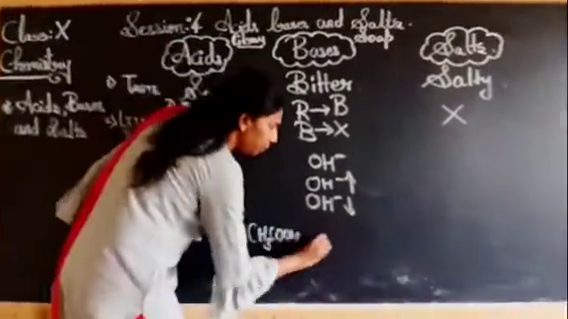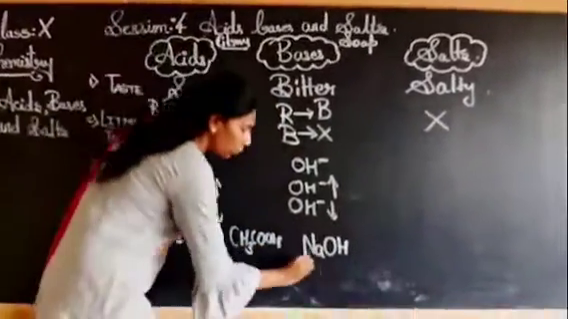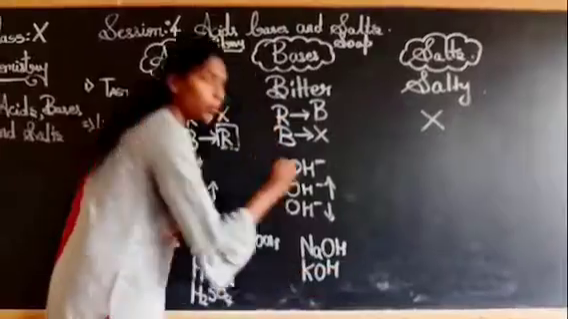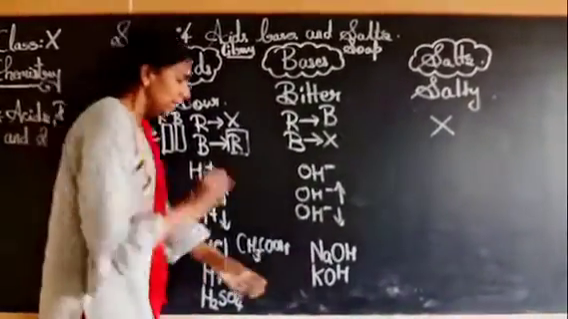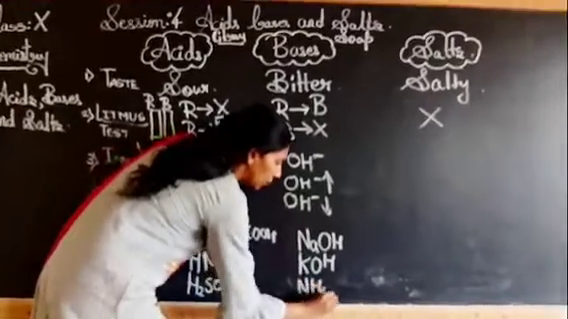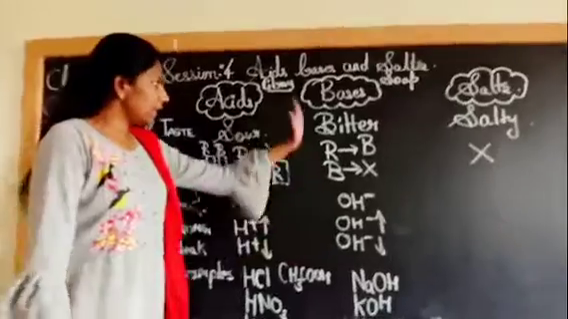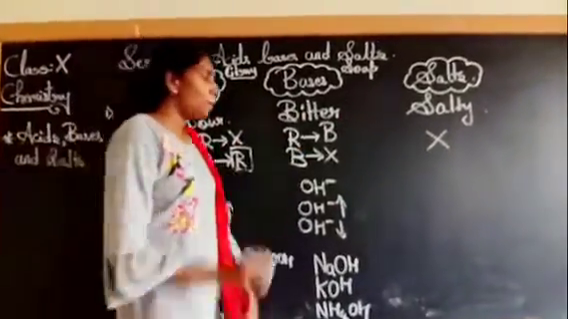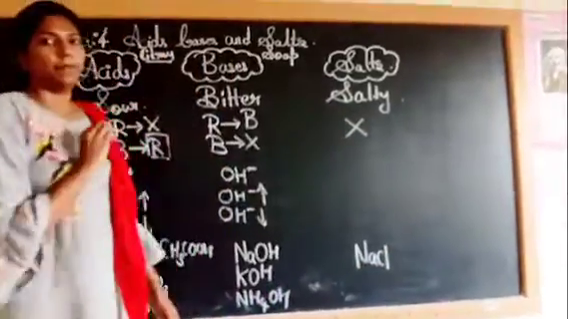Let's see the examples. NaOH, that is sodium hydroxide. We have KOH, that is potassium hydroxide. Then we have one more, yes, it is NH4OH. This is the weaker one, ammonium hydroxide. So these are the examples. Salts, the best example of salt is NaCl.